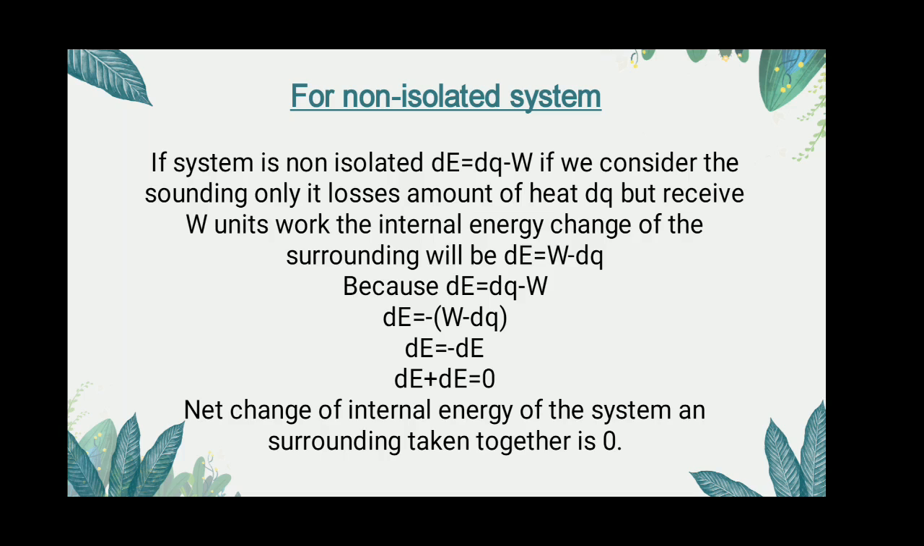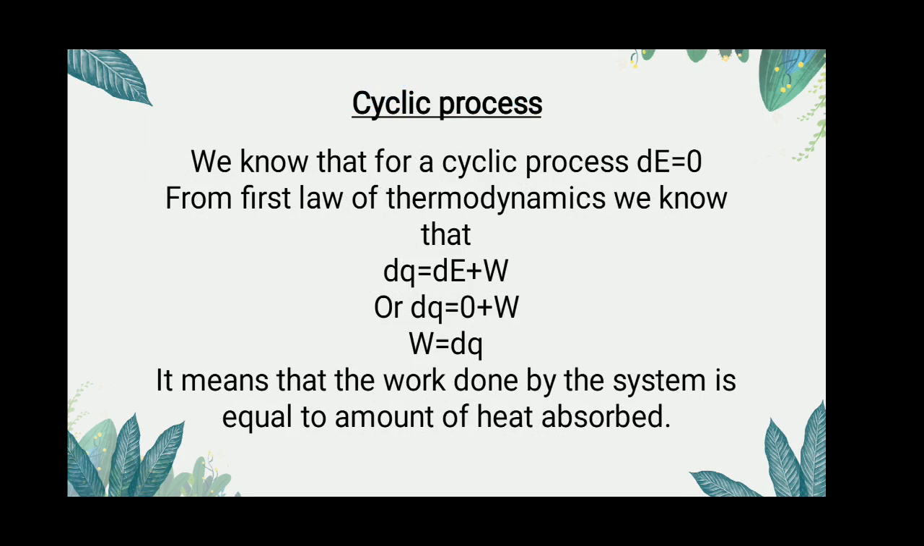Third case is the cyclic process. We know that for a cyclic process, dE must be equal to 0. From the first law of thermodynamics, dQ is equal to dE plus W, so dQ is equal to 0 plus W. W is equal to dQ. It means that work done by the system is equal to the amount of heat absorbed.